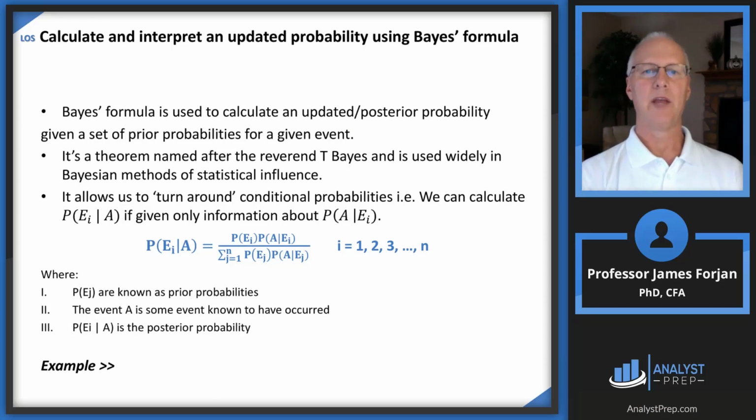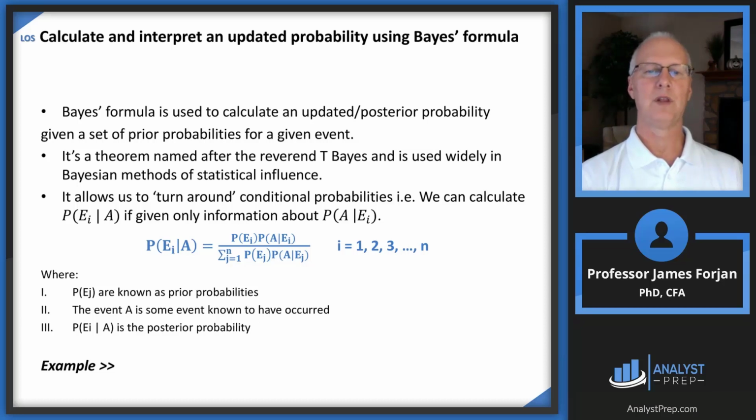All right, how about Bayes' formula? This is really interesting, and this formula looks relatively complex on the slide, but it's really not. It's named after Bayes, who is widely respected and widely used in not only finance but also medicine and engineering.